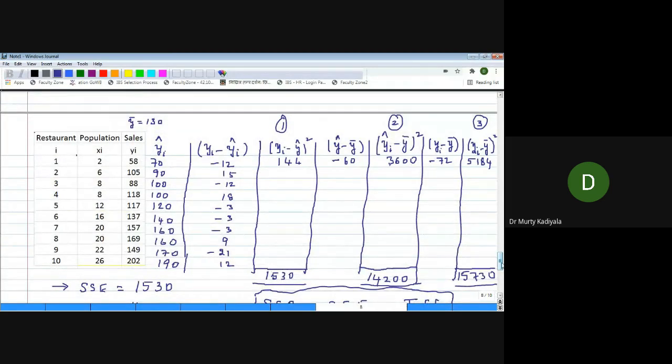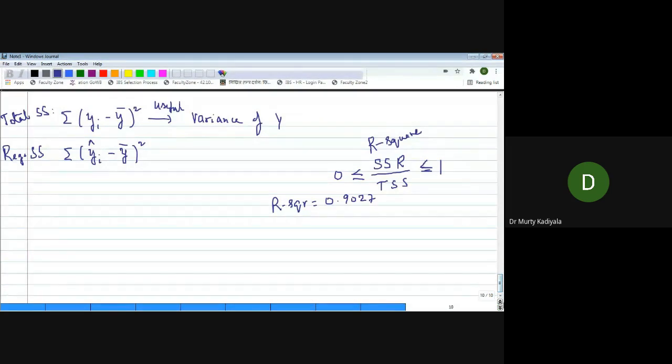So, now can we prepare ANOVA for this? And when do you say that the regression is perfect, based on R square?